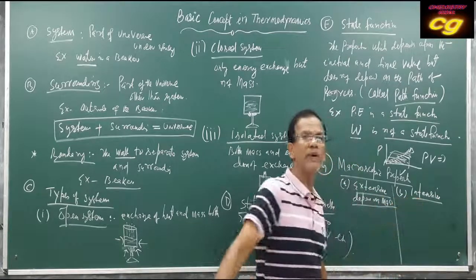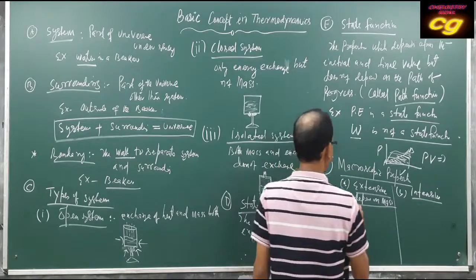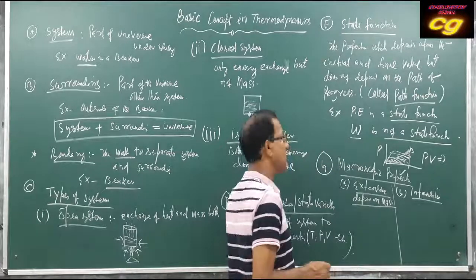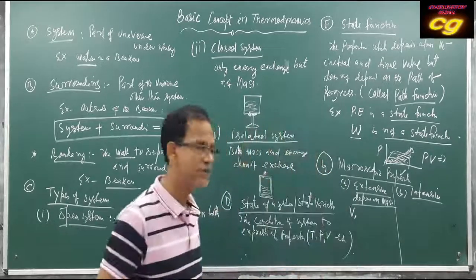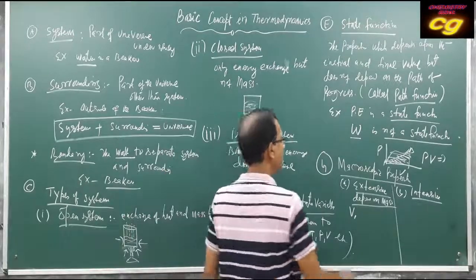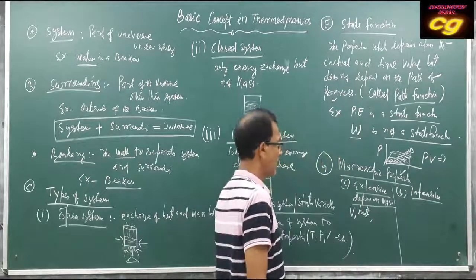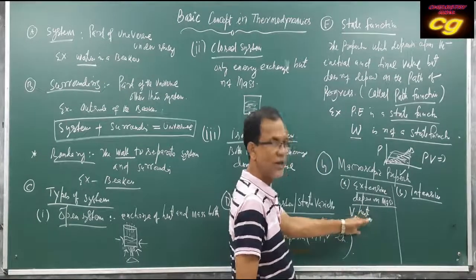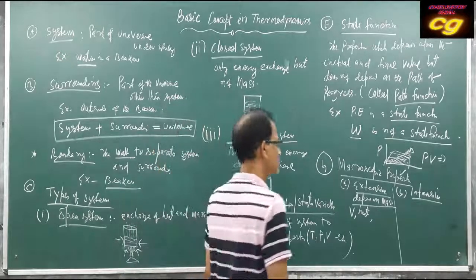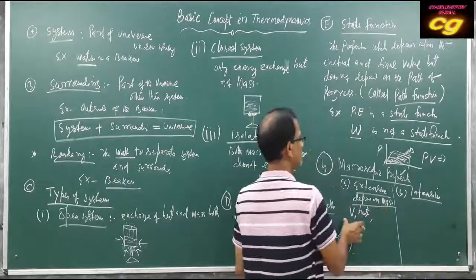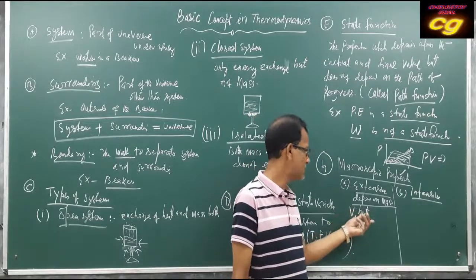Intensive property does not depend upon mass. Volume is an extensive property. Then heat is an extensive property.